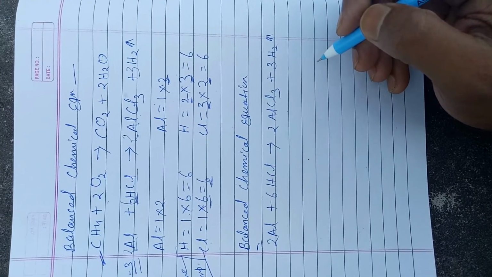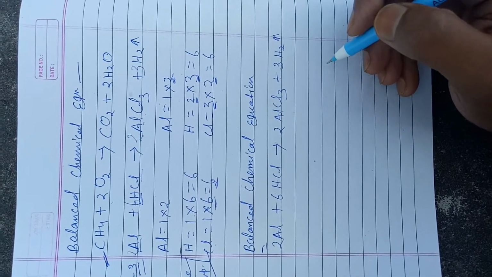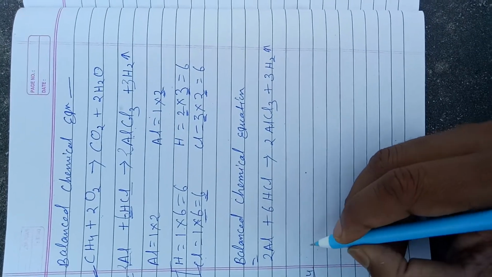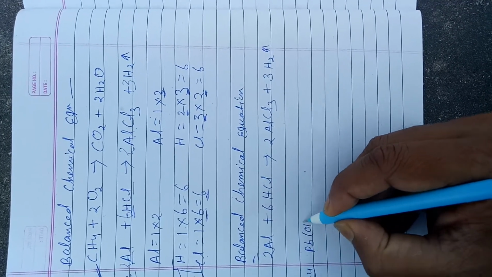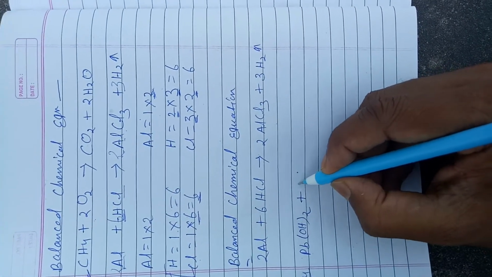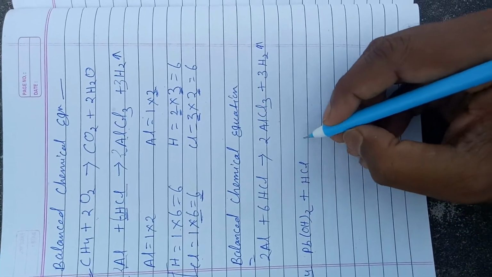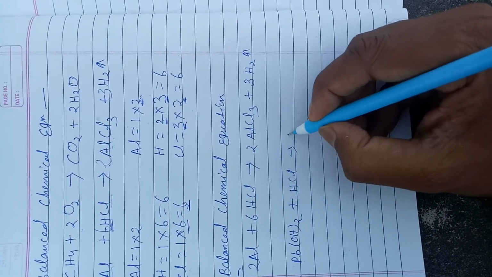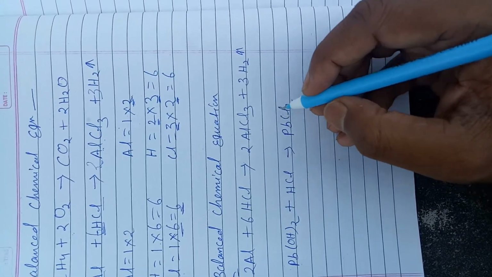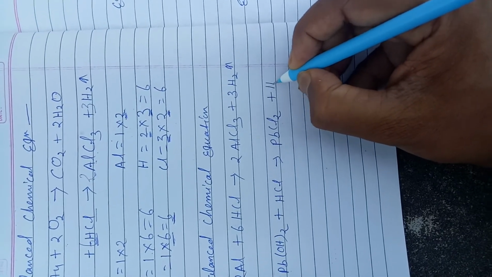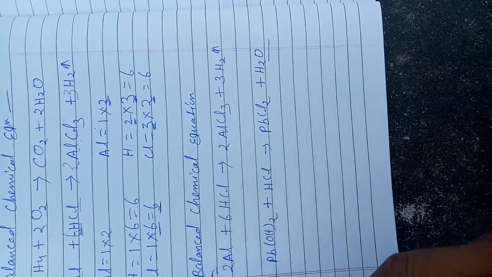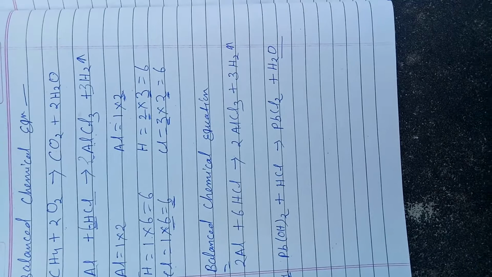You can also try this chemical equation. Example 4: lead hydroxide plus HCl gives PbCl2, lead chloride, and water. Okay, try to balance it and write the balanced chemical equation in the comments. Thank you.